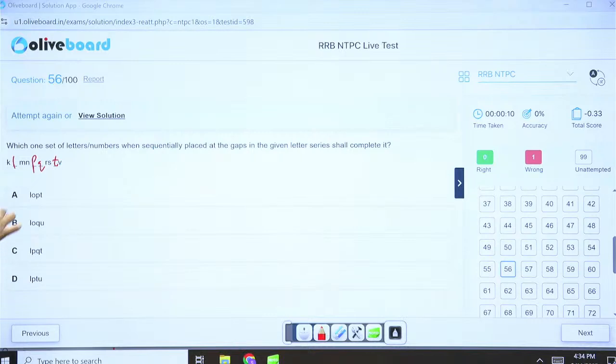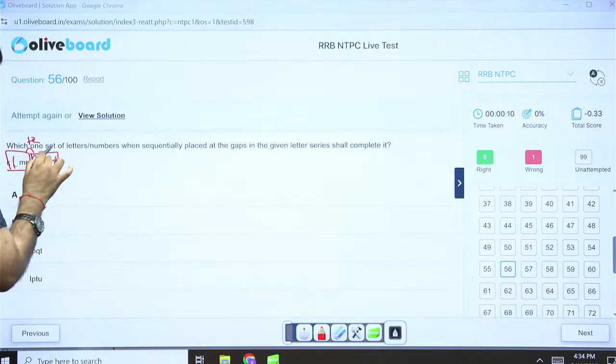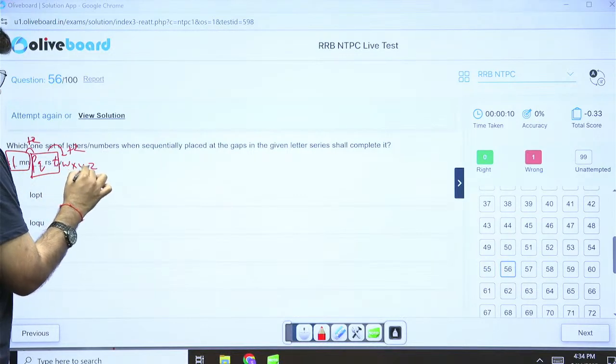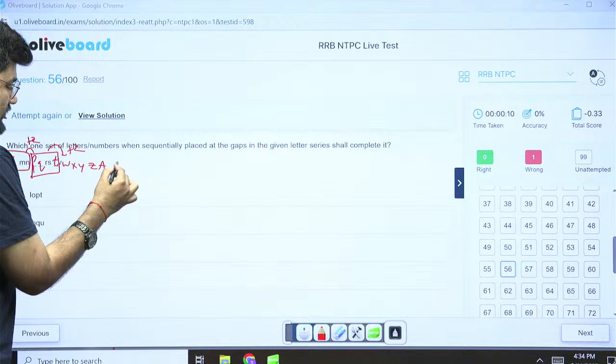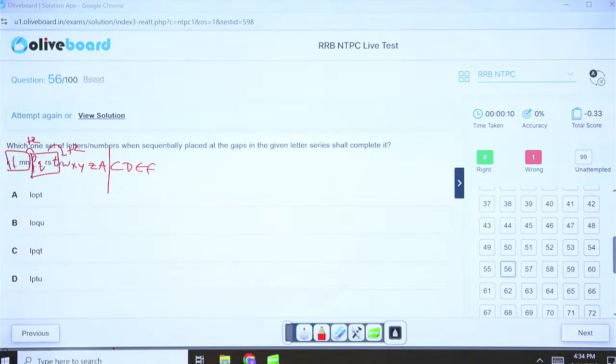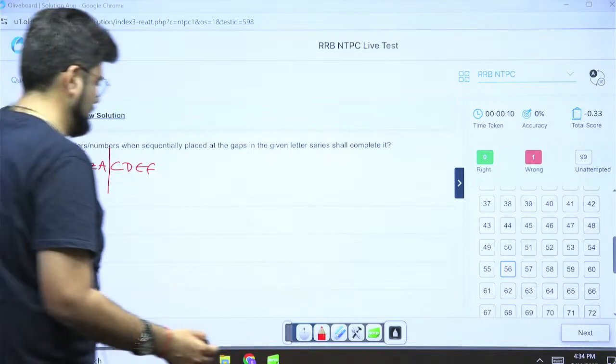So 4 letters I have. Then I am jumping the Q by +2. Then 5 letters I write, and I am again jumping by +2. That is the logic. Okay, KLMN +2 is PQRS, T +2 is V, W, X, Y, Z, A. Then +2 we would have started with C, D, E, F, and so on. This would have been the answer. Okay, that is the logic. So option C becomes my correct answer, IPQT.